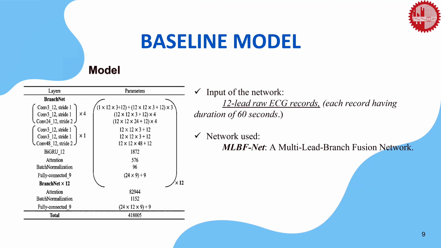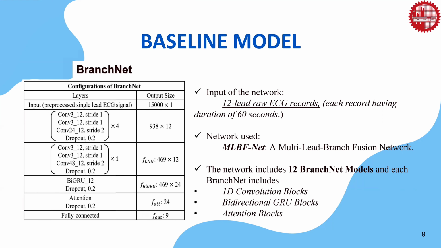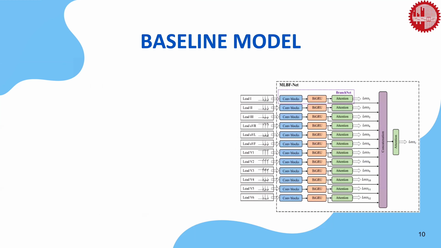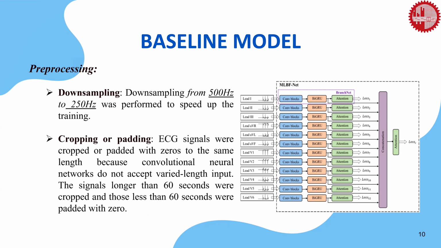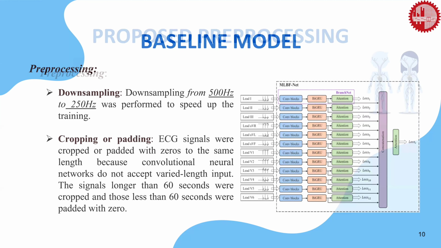The branch net includes one-dimensional convolutional blocks, bidirectional GRU blocks, and attention blocks. After extracting the features from each ECG lead individually, they concatenated those features and applied attention to the concatenated features. In the pre-processing part, they downsampled the signal from 500 Hz to 250 Hz to speed up the process. As mentioned earlier, the ECG records have different lengths, but CNN classification models need input of equal length. Hence, they use zero padding to equalize all the samples to 60 seconds.